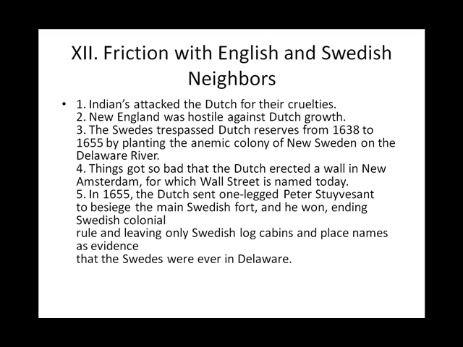5. In 1655, the Dutch sent one-legged Peter Stuyvesant to besiege the main Swedish fort, and he won, ending Swedish colonial rule and leaving only Swedish log cabins and place names as evidence that the Swedes were ever in Delaware.